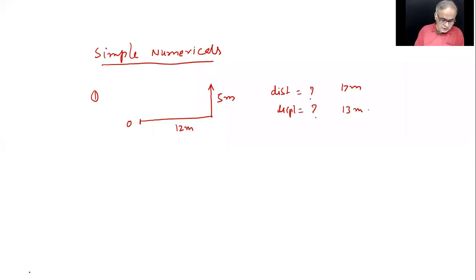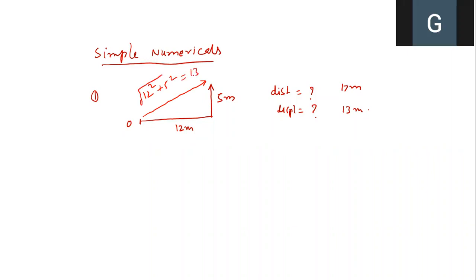And you can show the displacement direction geometrically here. This is the displacement, right? And simple Pythagoras theorem gave us 12 squared plus 5 squared under root, which is 13. But displacement being a vector, I can represent that as delta S bar equals 12 i cap plus 5 j cap.